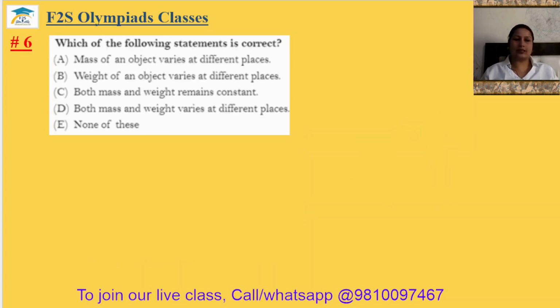Question number 6. Which of the following statements is correct? Mass of an object varies at different places. No, mass is constant. Weight of an object varies at different places. Yes. On the moon, the weight will be 1/6. And on earth, it will be a different weight. That's why the weight of an object depends on the gravitational force, so it will vary as per the gravitational force. The sixth answer will be option B.